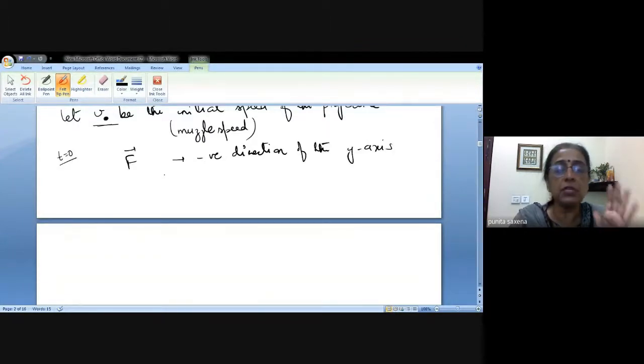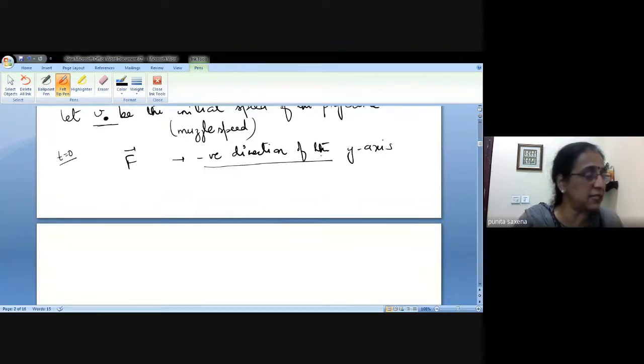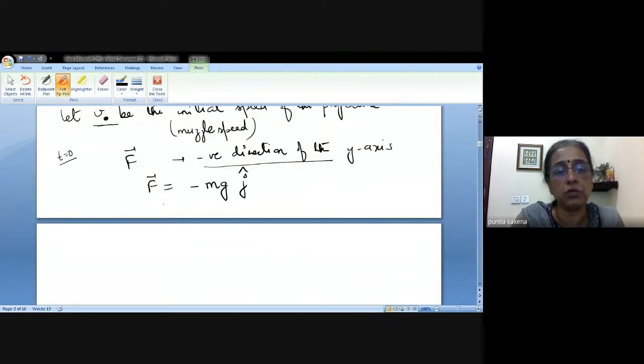So the only force acting on this is the one which is pulling it down, governed by the acceleration due to gravity. So basically, this force which is pulling it down should be this only. Am I right or wrong?